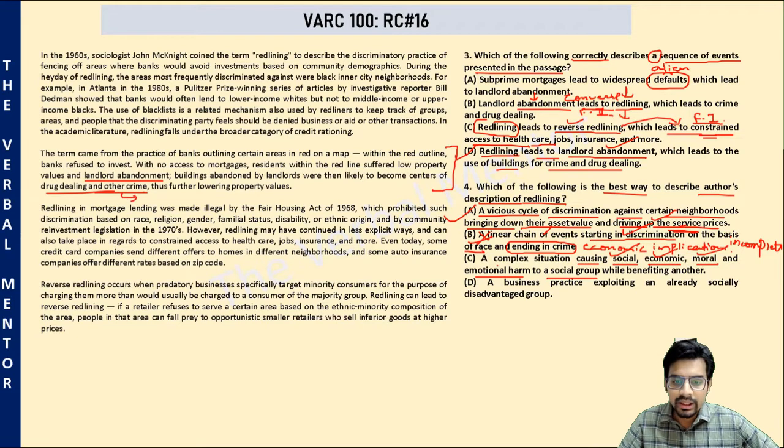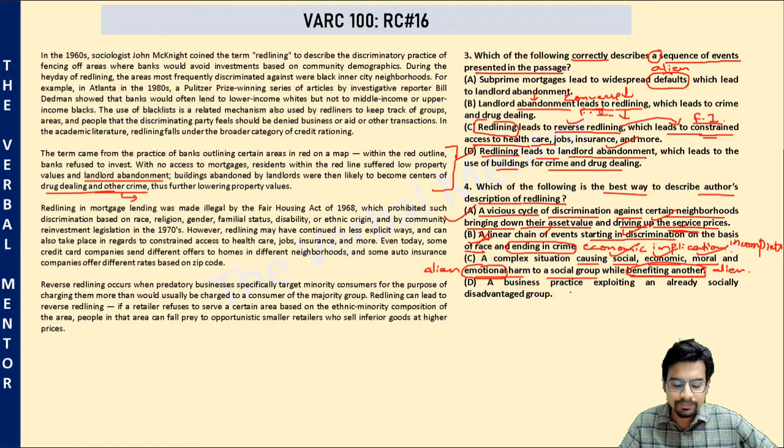Okay, maybe. Emotional harm, never mentioned in the passage. While benefiting another group, this was also alien. It is not mentioned that redlining leads to benefit of one group. It basically is marginalization of one group, but not necessarily benefit to another.